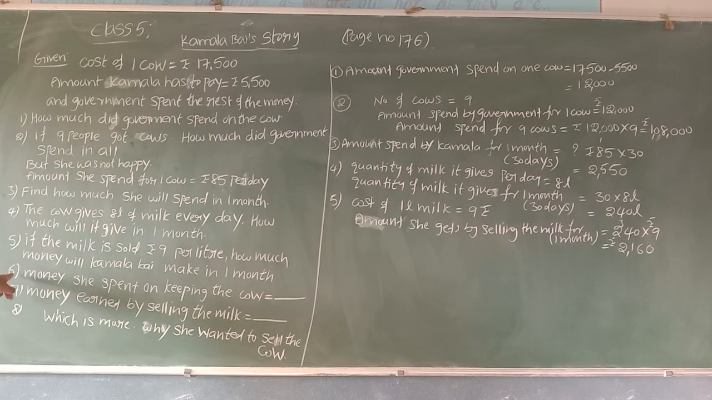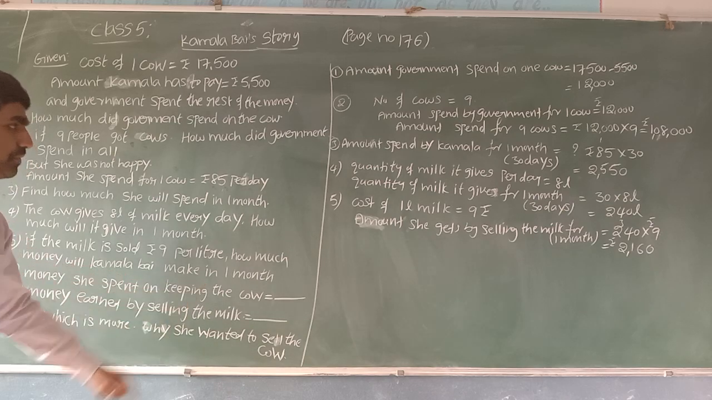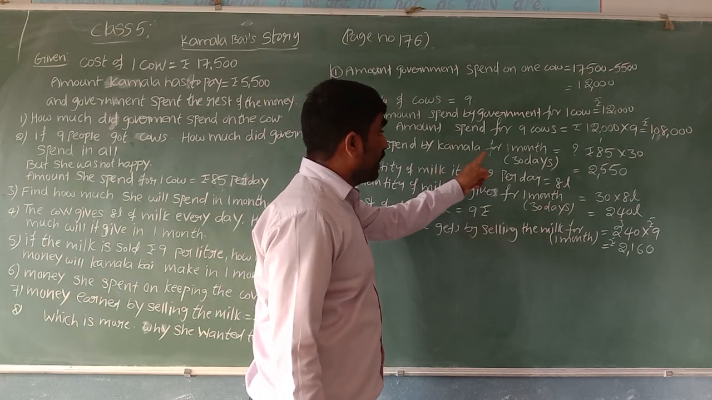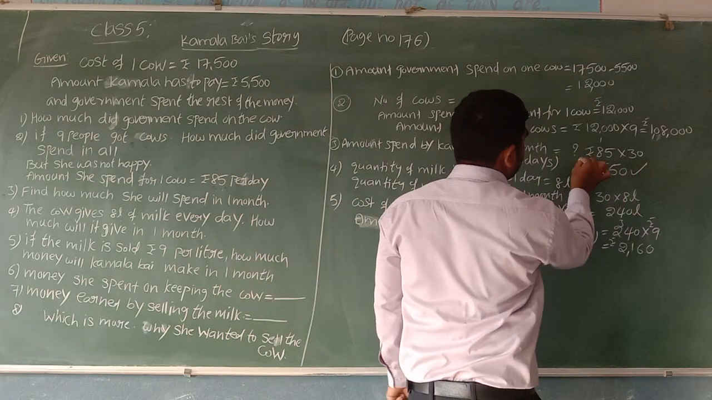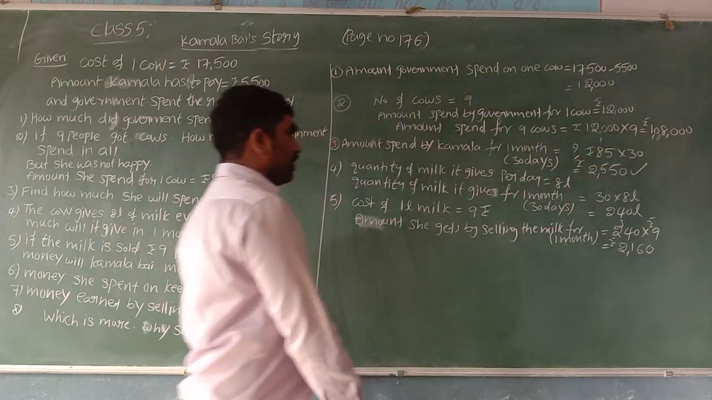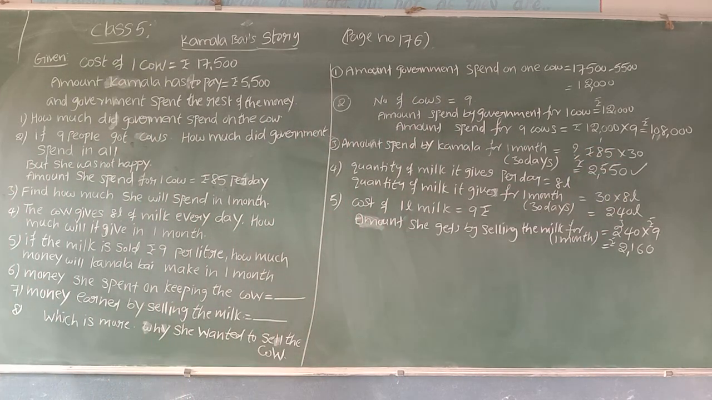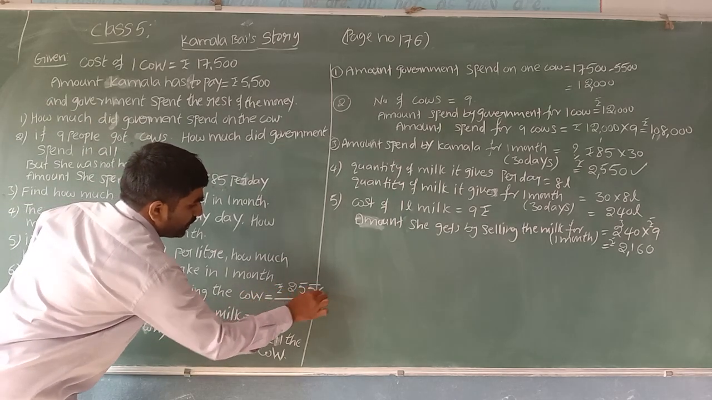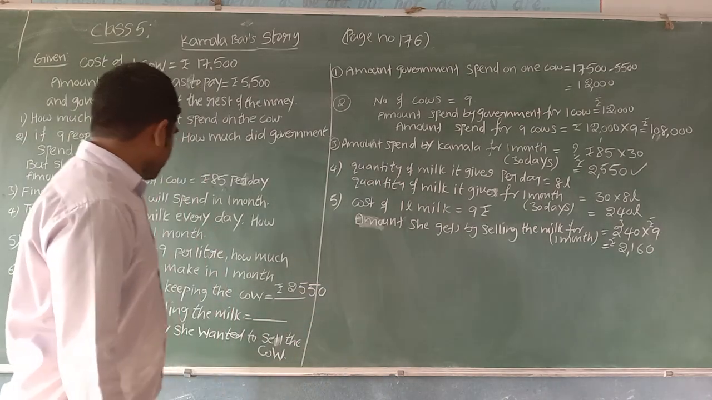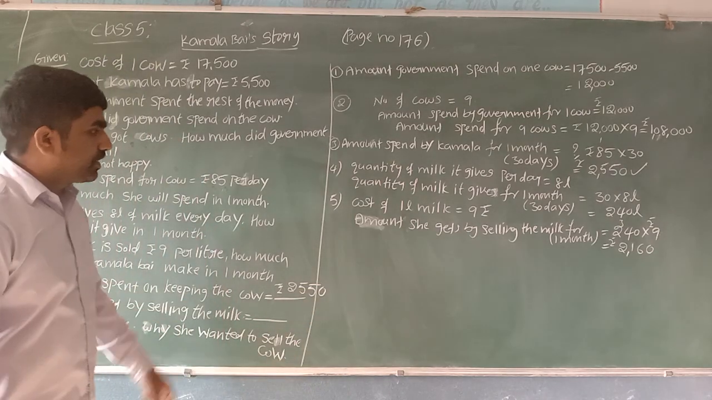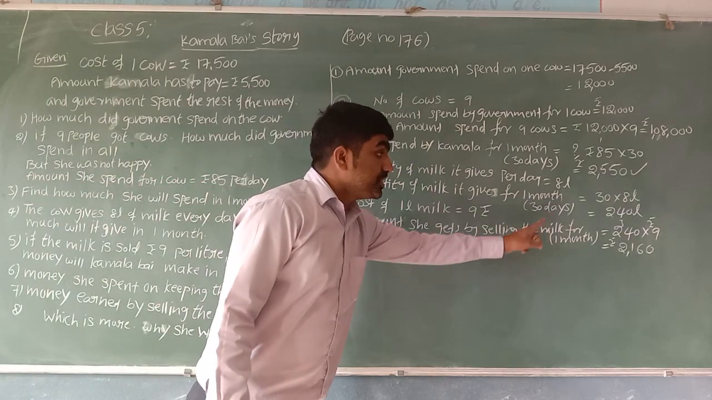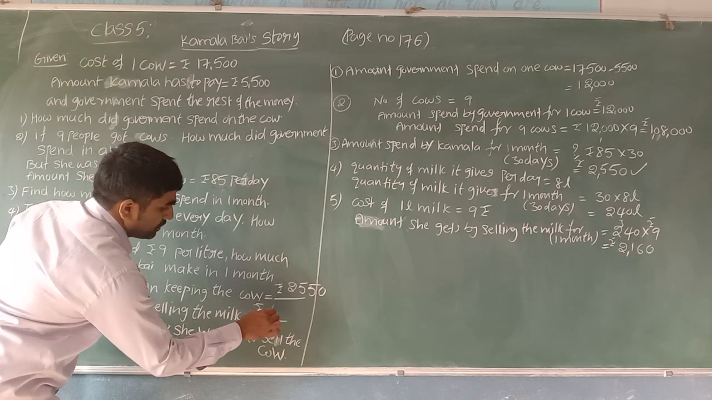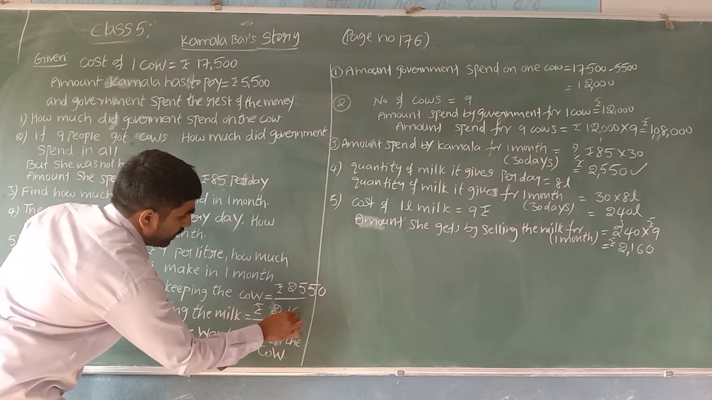Next we can see the sixth one, money she spent on keeping the cow. So per 1 month, how much amount is she going to spend? Amount spent by Kamala for 1 month. For 1 month, her expenditure is 2550 rupees. Next, money earned by selling the milk. Per 1 month, by selling the milk, she is going to earn 2160 rupees.